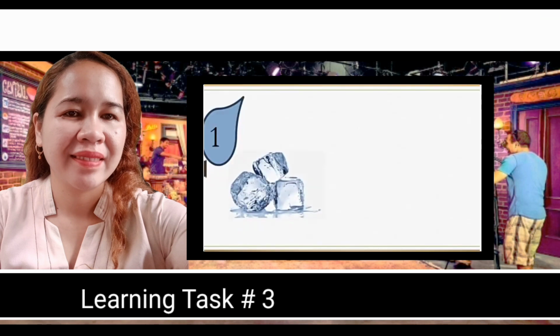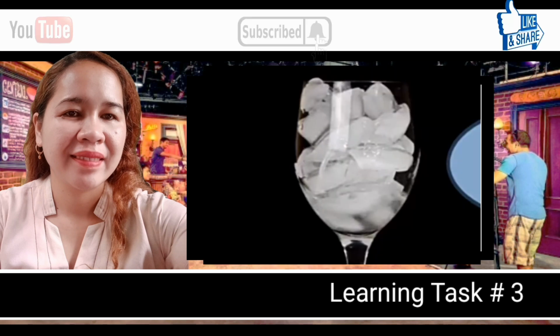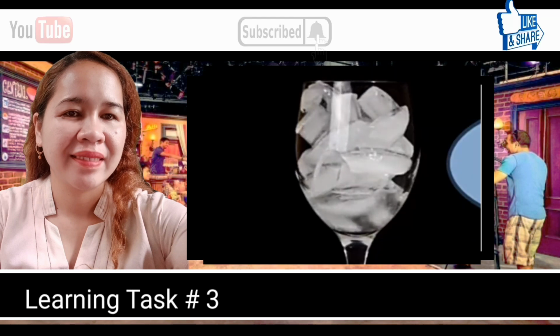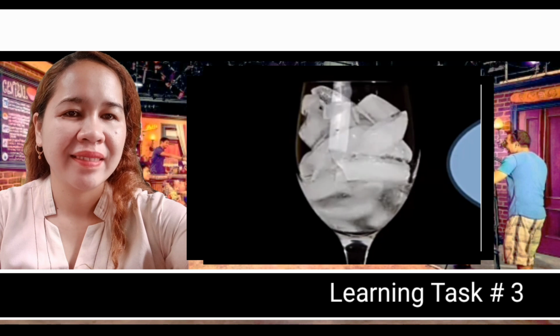Number 1. Prepare the ice cubes. Number 2. Put the ice cubes into a clear glass. And then, observe what happened to the ice cubes inside the glass under room temperature.